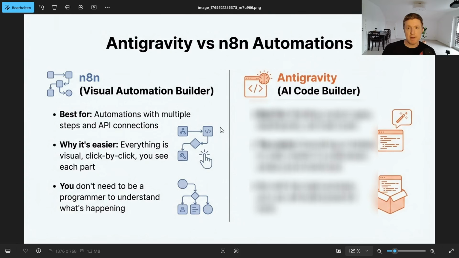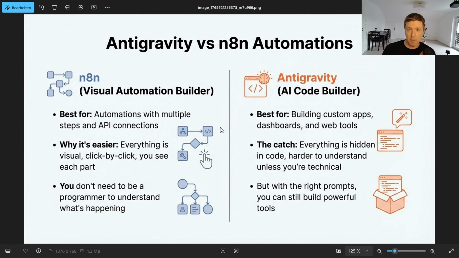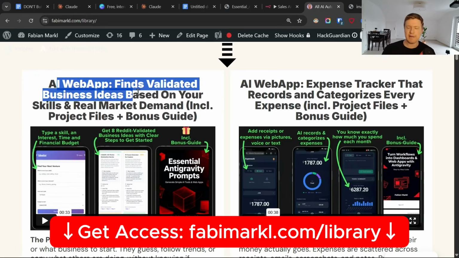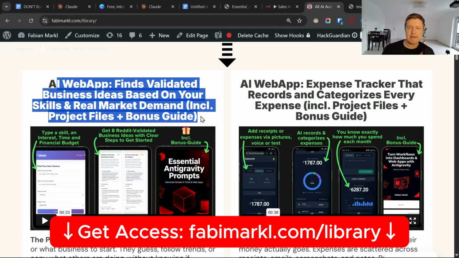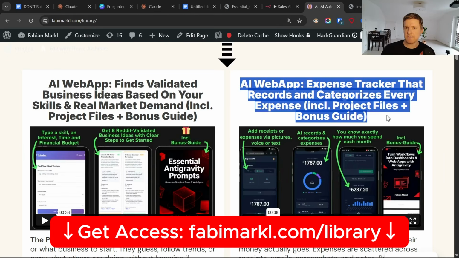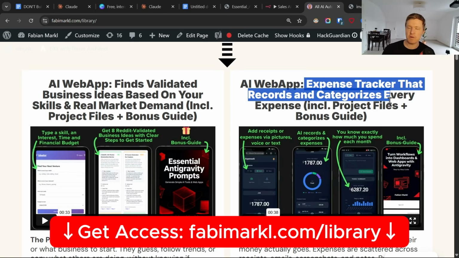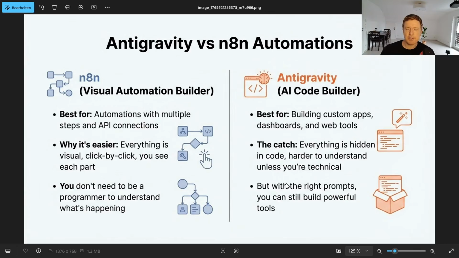Now to Antigravity. This is best for building custom web apps, dashboards, or tools that you or your team may use. Think about stuff like the survey bot I have built, or an AI-powered web app that finds validated business ideas based on demand that's extracted from Reddit, or this interface that you can put on top of any N8N workflow so that any user can interact with it, like this expense tracker that records and categorizes every expense. The catch is everything is hidden in code, so it's harder to understand what's happening unless you're technical.